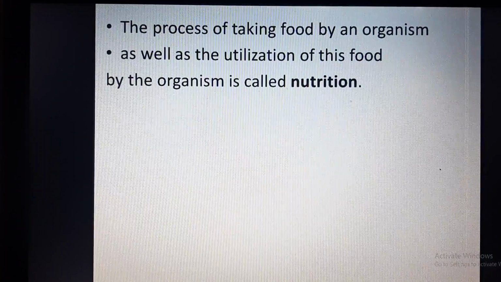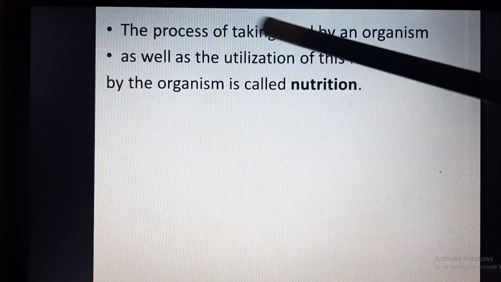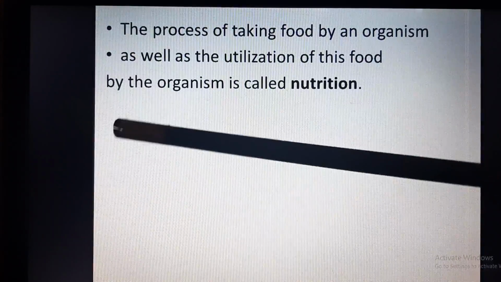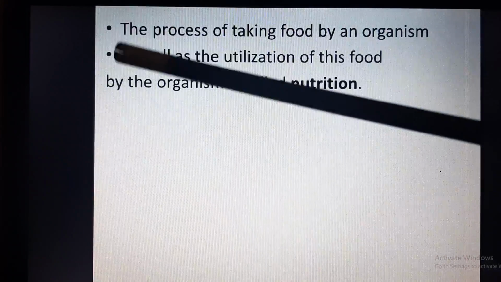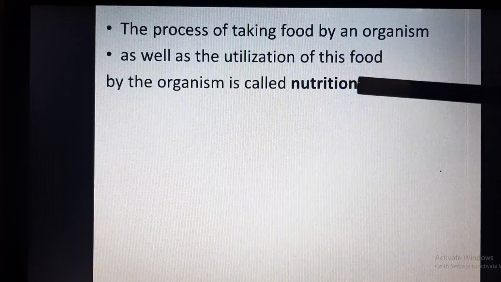So, all in all, nutrition includes the process of taking food as well as how it is utilized in the body.